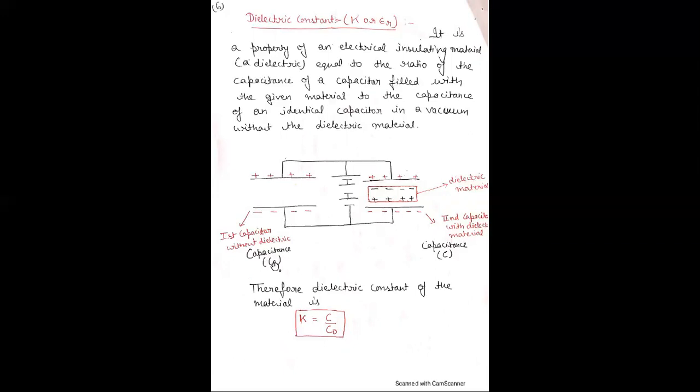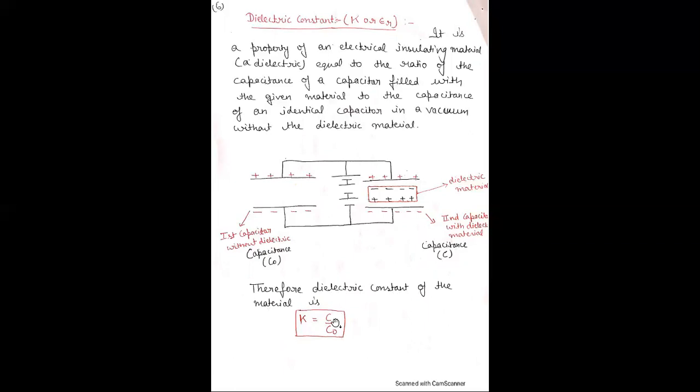Here C naught is the capacitance of the capacitor without dielectric, and C is the capacitance of the capacitor where the dielectric material is placed. Therefore, from the definition, the dielectric constant of the material is K equals C by C naught.